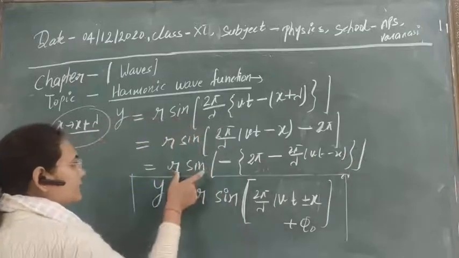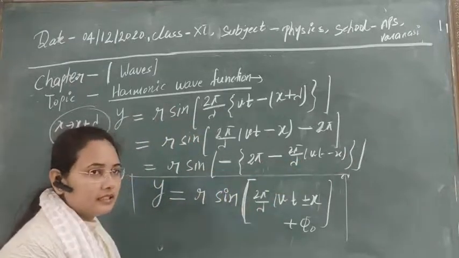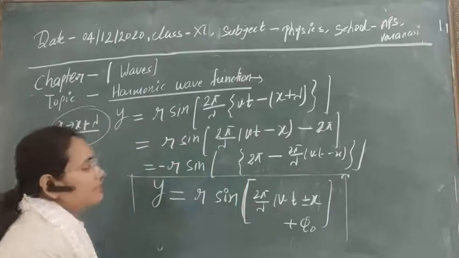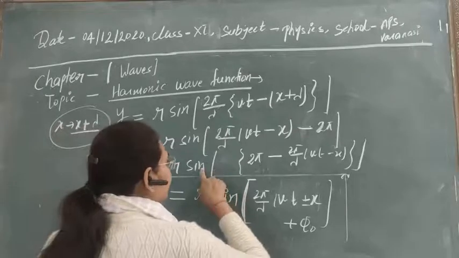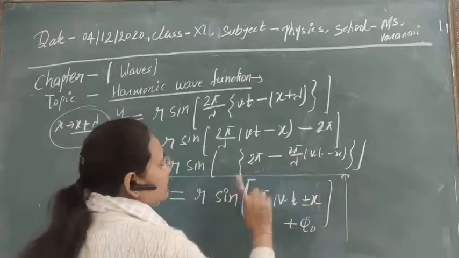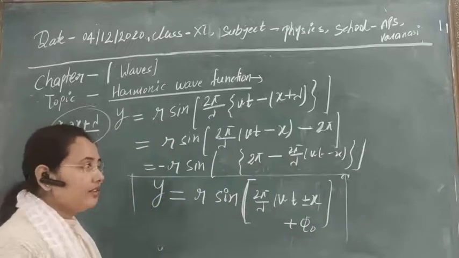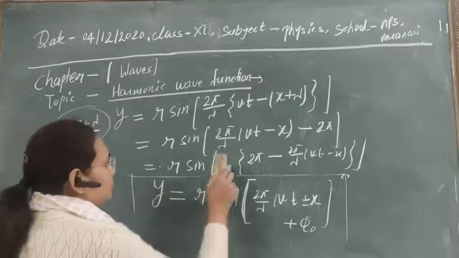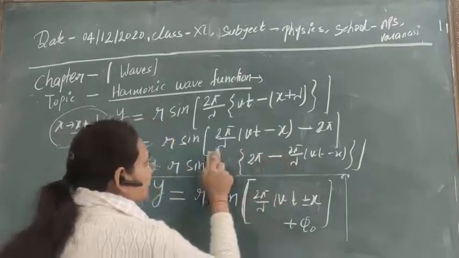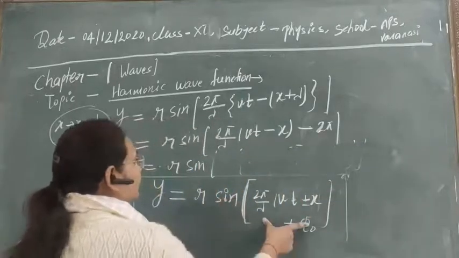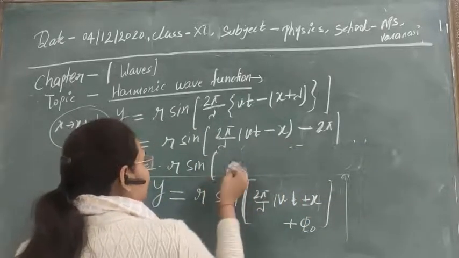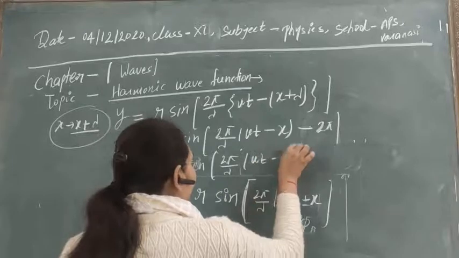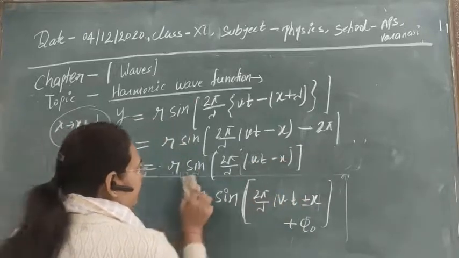Clear? So here we are seeing that sin(-theta) is equal to -sin theta. And now we are seeing sin(2 pi minus theta). Its value is -sin theta again, and if you solve it finally, putting in -sin theta, then the equation that will be obtained will be equal to sin 2 pi by lambda (vt minus x). Clear?